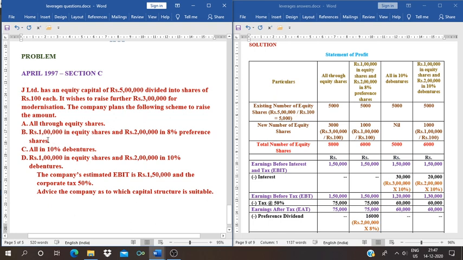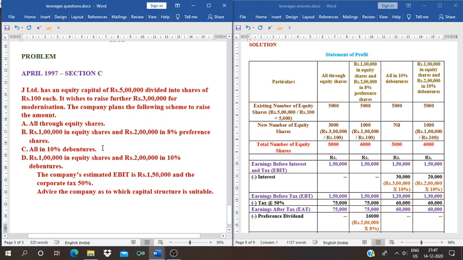Then the second one is rupees 1 lakh in equity shares and rupees 2 lakh in 8% preference shares. For the purpose of modernization, they require rupees 3 lakh. So, for raising this 3 lakh, what is the second plan? 1 lakh they can raise with the help of equity shares and the remaining 2 lakhs they want to raise with the help of preference shares.